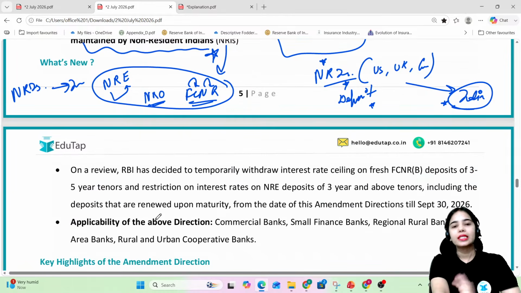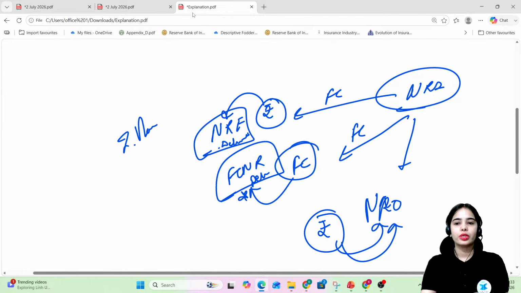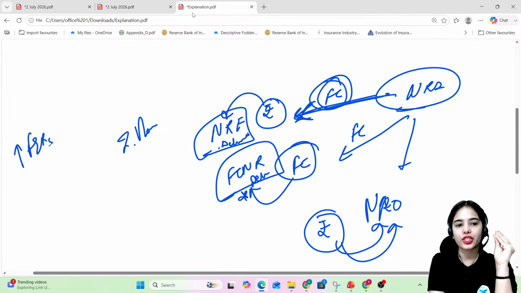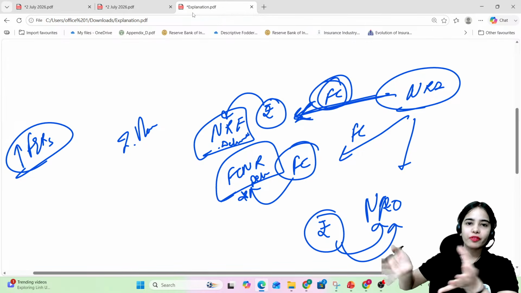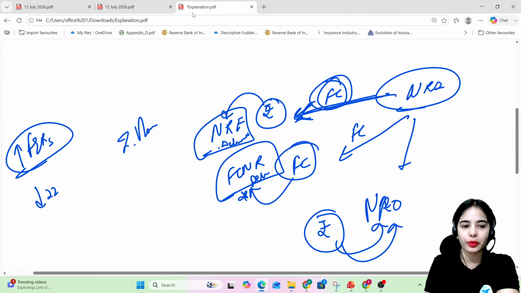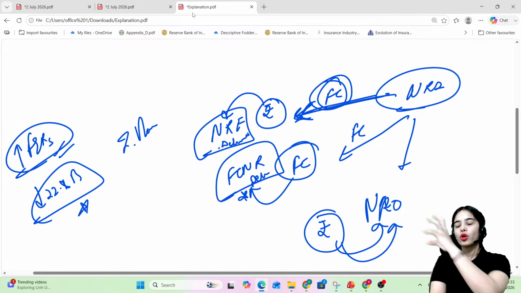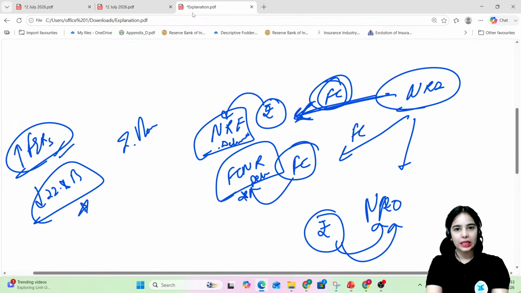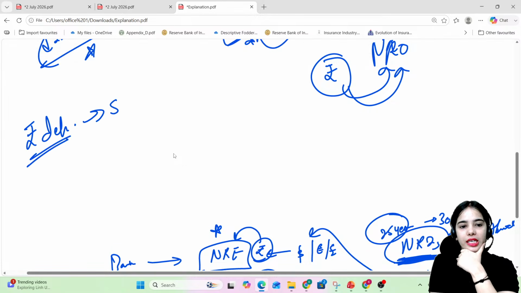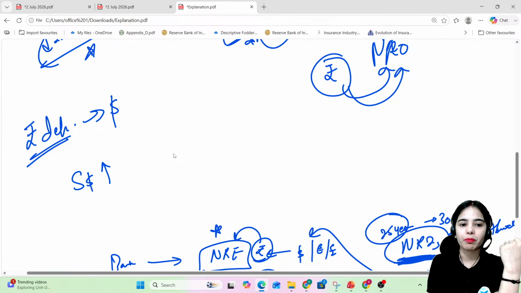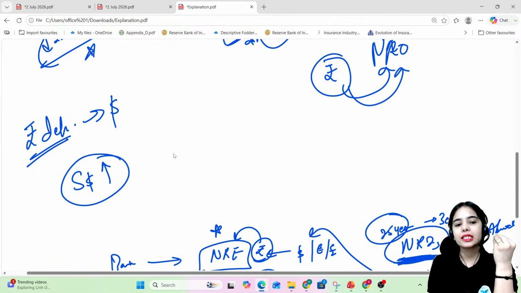So now what is the change that has been brought to receive more deposits? To receive more deposits in the foreign currency. Basically, RBI wants to increase its foreign exchange reserves, because the foreign exchange reserves depleted by $22.8 billion, including the valuation effect. The foreign exchange reserves have depleted by $22.8 billion. Now the RBI wants to increase the foreign exchange reserves. So RBI wants more of the foreign currency to flow into the country, as well as the rupee is depreciating very fast against the dollar. So RBI wants more dollars to be supplied in India, so that there is less price or less value of dollars.